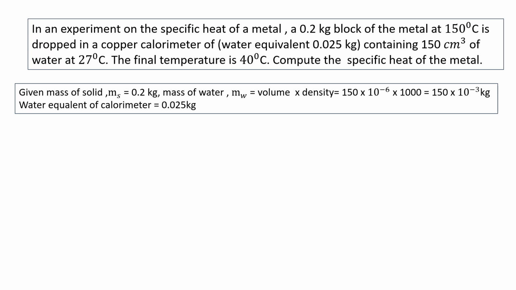So we have mass of solid m s, 0.2 kilogram. Mass of water can be found by the equation mass is equal to volume into density. Volume is given as 150 centimeter cube. On converting centimeter cube to meter cube, we get 150 × 10^-6. Density of water is 1000. So mass is equal to volume into density. On multiplying, we get 150 × 10^-3 kilogram.